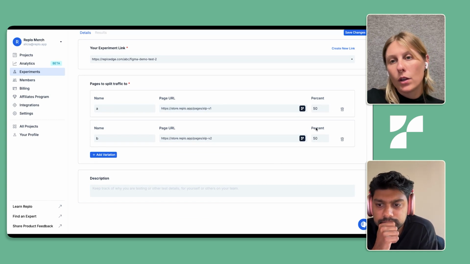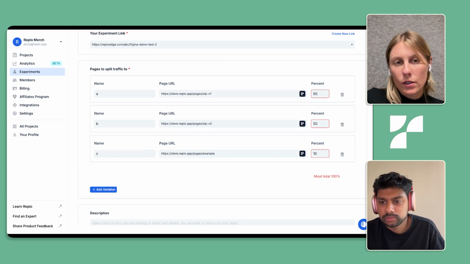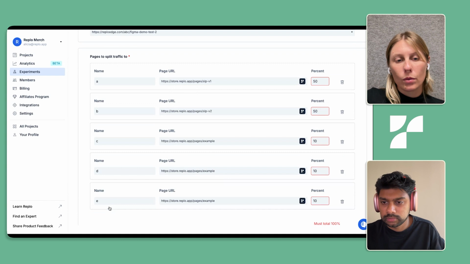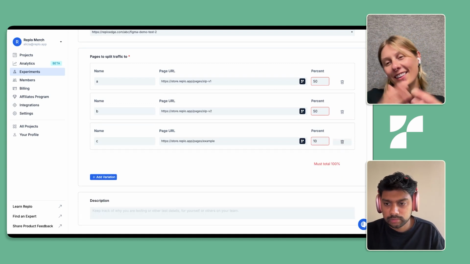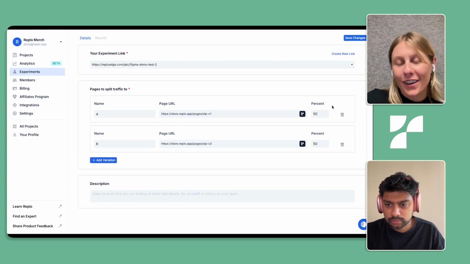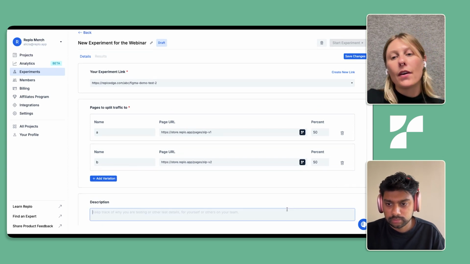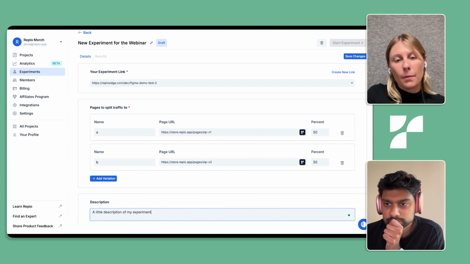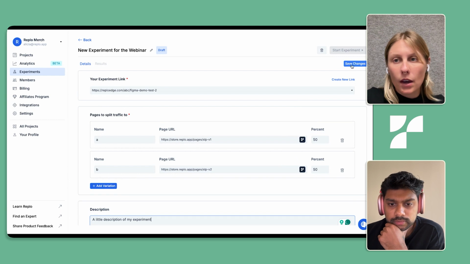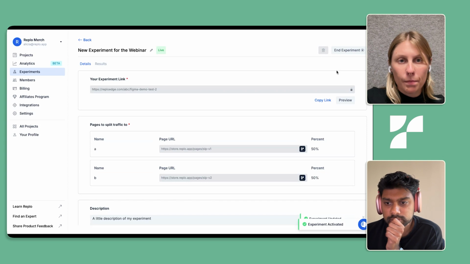For right now, I'm going to do 50/50, though know that in Replo you can do more variations than this. You can really do as many as you might want. I think our limit is 10 or something at that level, which typically not a lot of our customers are doing. But in case you wanted to, you can add as many variants as you like. There's not really a hard limit until you get up into the double digits. You can also add a little description of your experiment. With this, I think we're good to go, so I'm going to save those changes and start that experiment.